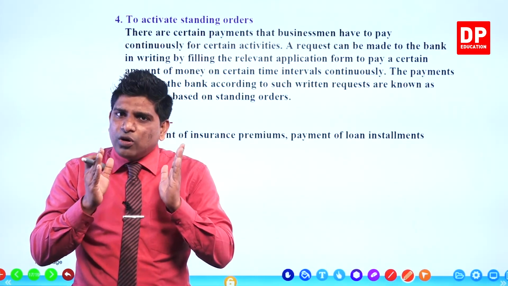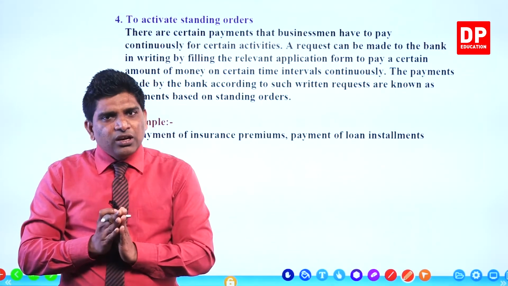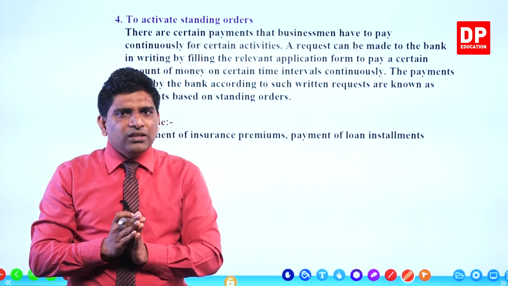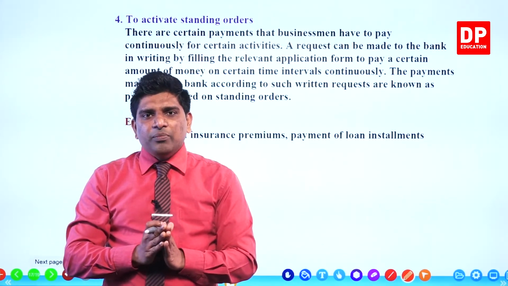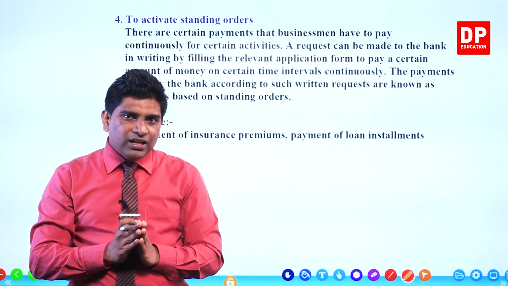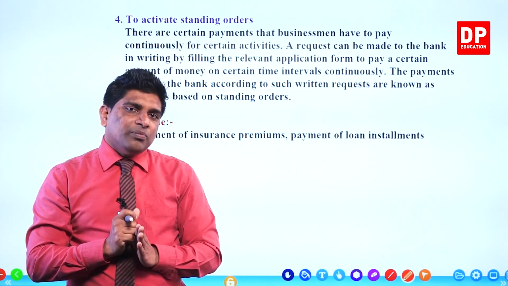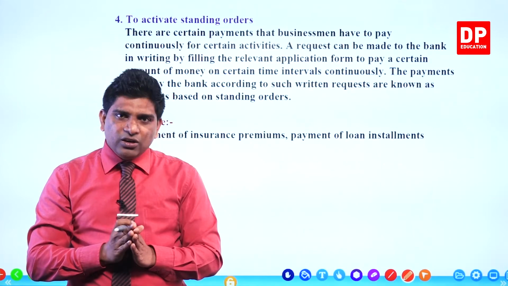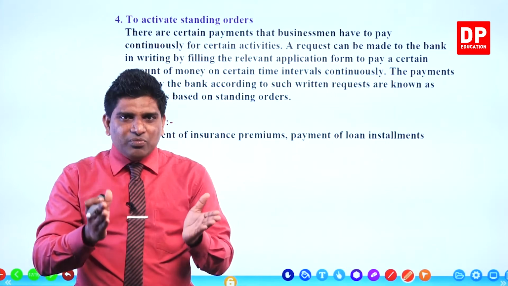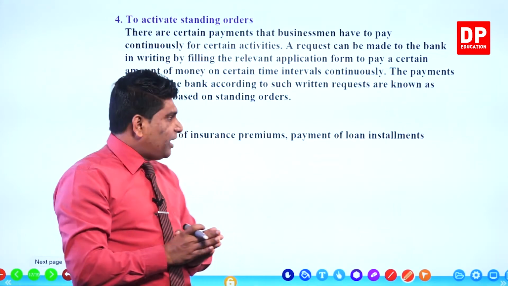Here, no need to go to the different leasing institutes to pay your leasing payment. No need to go to the banks to settle your bank loan installment. Everything is done by the bank if you have a current account in the commercial bank. But you must give proper order to the bank to do this stand-in order facilities. Stand-in order facilities means the payments are done by the bank on behalf of you. It's easy for you.